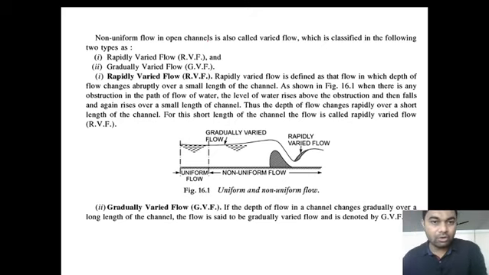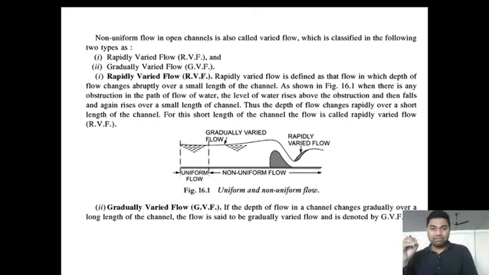Again, this non-uniform flow, which is also known as varied flow, is classified as rapidly varied flow and gradually varied flow. What is rapidly varied flow? Rapidly varied flow is defined as the flow in which the depth of the flow changes abruptly. What do we mean by abruptly? Suddenly. In rapidly varied flow, the depth of the flow changes abruptly over a small length of the channel when there is any obstruction in the path of the flow of the water.